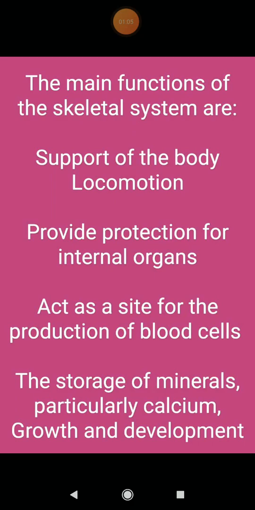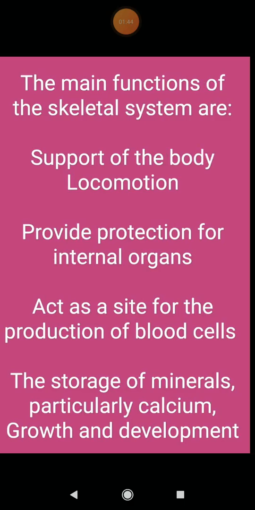So what are the main functions of a skeletal system? The main functions are to support the body for locomotion, to provide protection for the internal organs so that the internal organs do not collapse or get damaged, so it provides them protection also. It also acts as a site for the production of blood cells, like the blood cells get produced in the bone marrow, and the storage of minerals, particularly calcium, for growth and development. So these all are the main functions of a skeletal system.